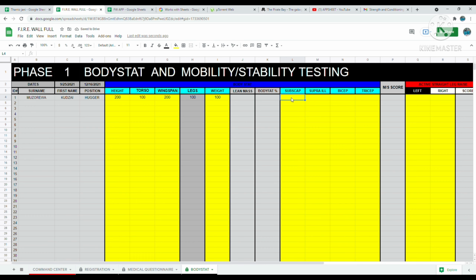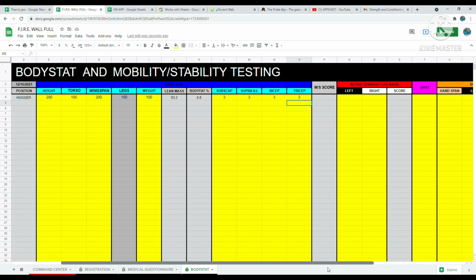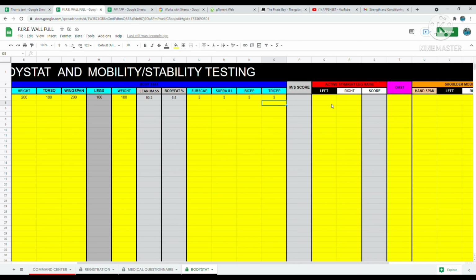And then I would put in my measurements here. So we do the Foresight body fat measurement system. So you do need to put in your age and your gender in the previous section in order for this information to fill out. All the calculations I've done with all the different permutations, all you have to do is enter in the values that you get from there. And it already comes out with a lean mass of 93.2 kilograms and my body fat is 6.8%. So that information is done for you. All you have to do is do the measurement and it's done.